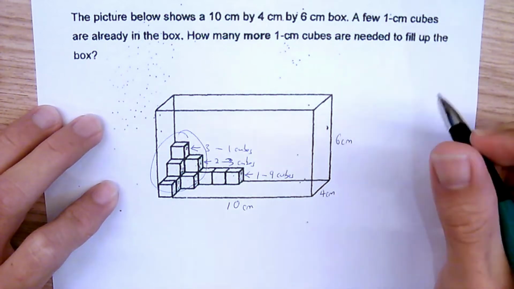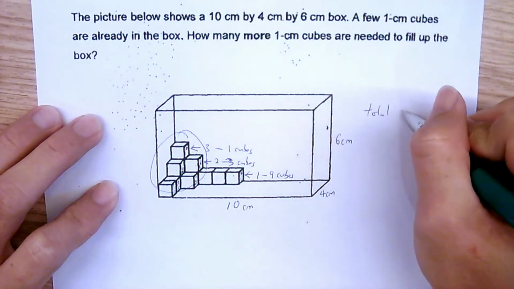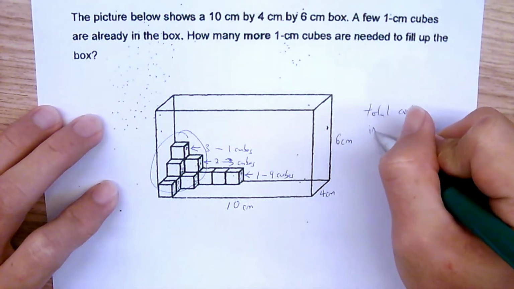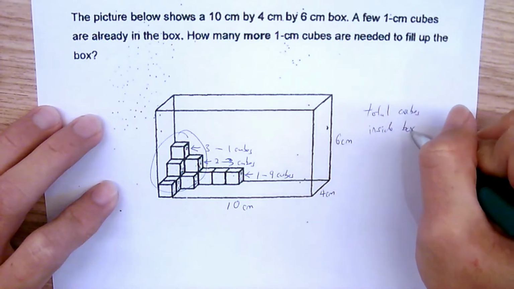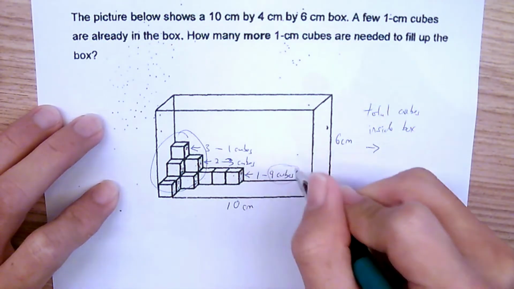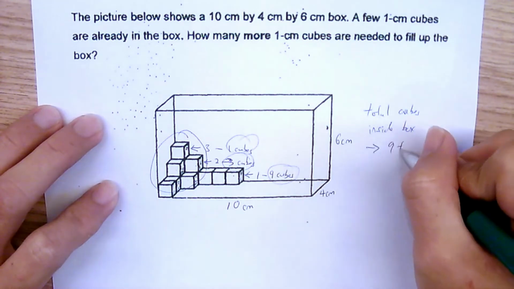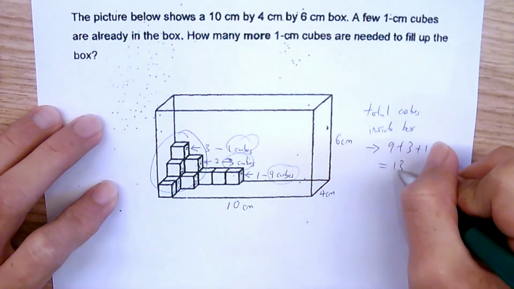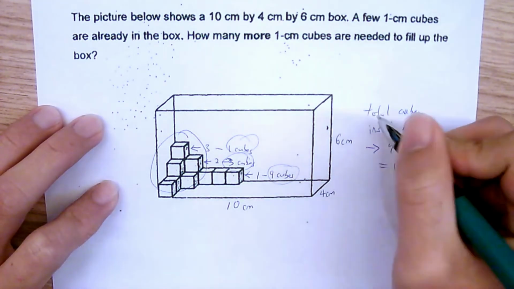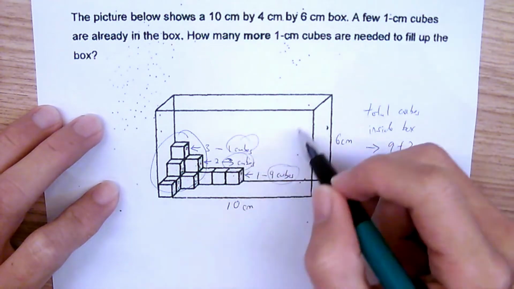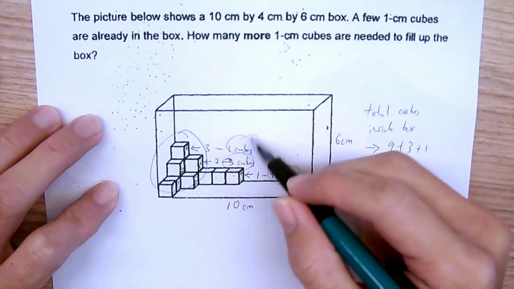Which means that the total cubes inside the box will be 9 plus 3 plus 1. So 9 plus 3 plus 1 will give us 13 cubes. The next part, remember, we have to find the total capacity of the box. So how many 1 cm cubes can I put inside the box?